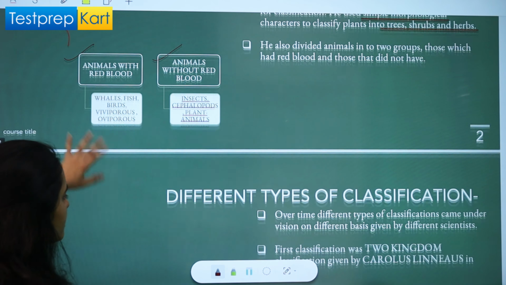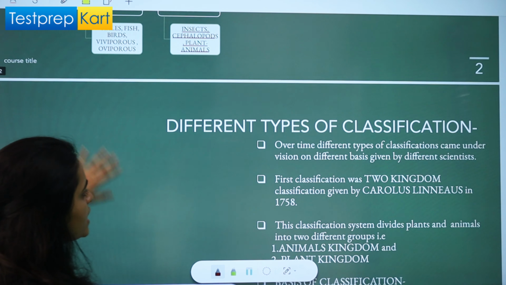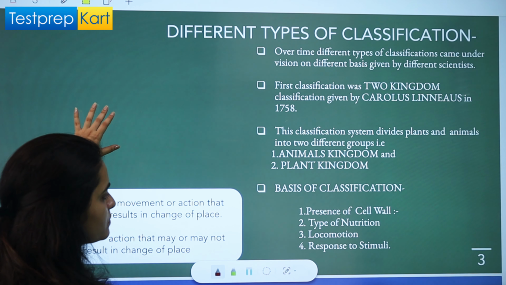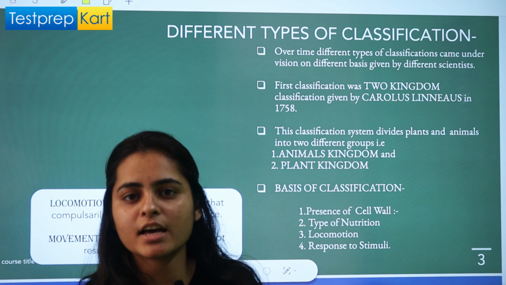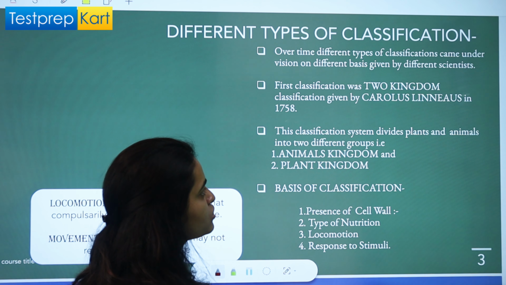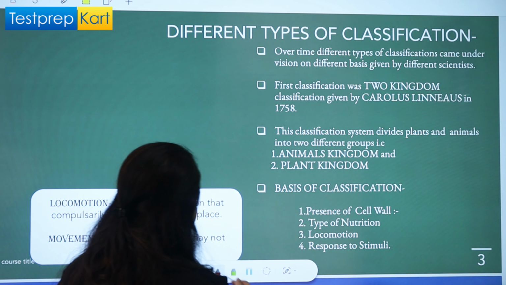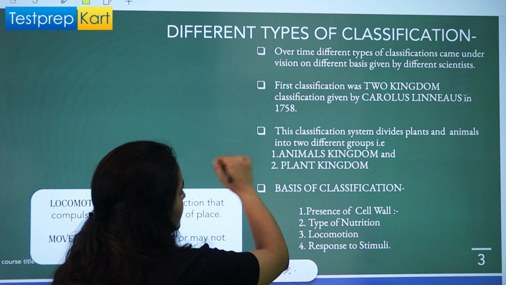Let's come to the next topic, which is different types of classification. Now we are dealing with how many classifications are there, right? We have started classification from two kingdoms.